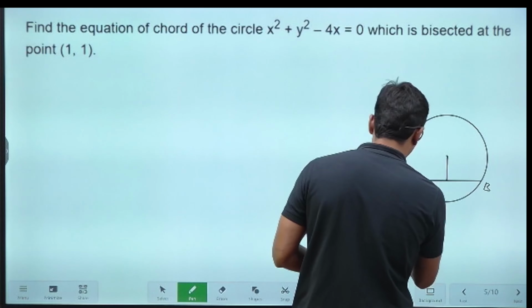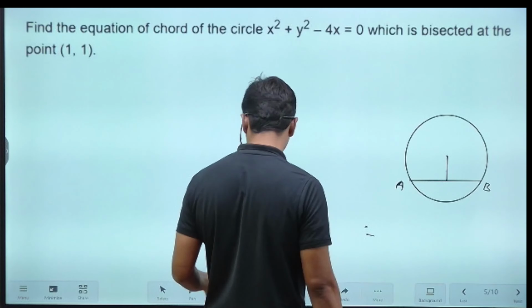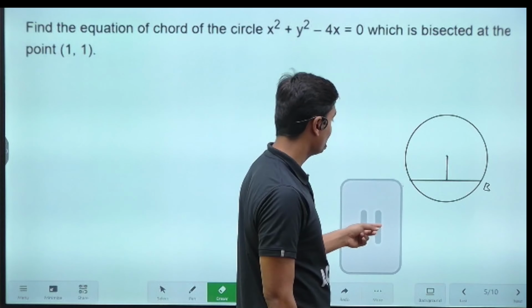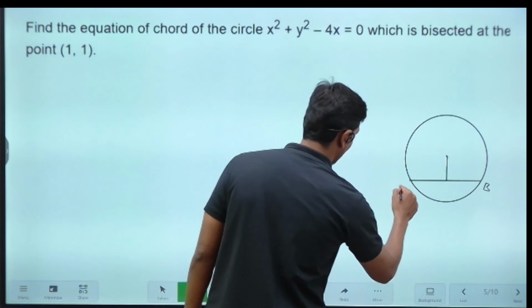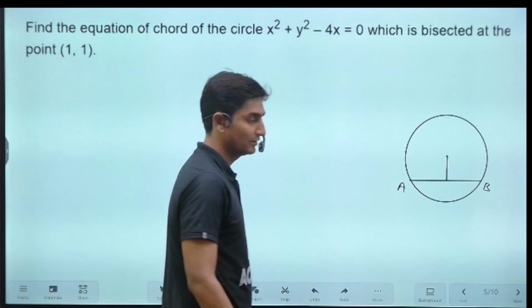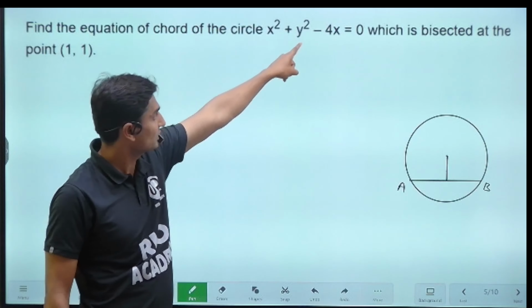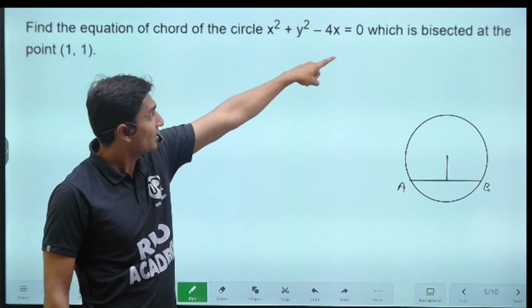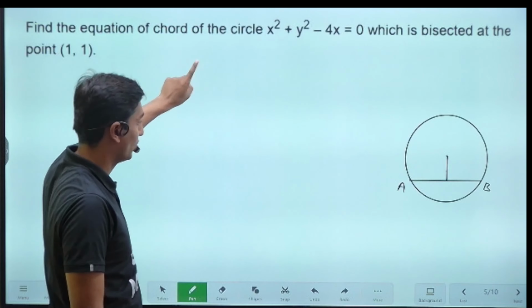What is the chord of a circle guys? The chord of this circle is nothing but a straight line that touches any 2 points of the circle and does not pass through the center. All right. So now here the equation of the circle has been given, and it is bisected at the point 1 comma 1.